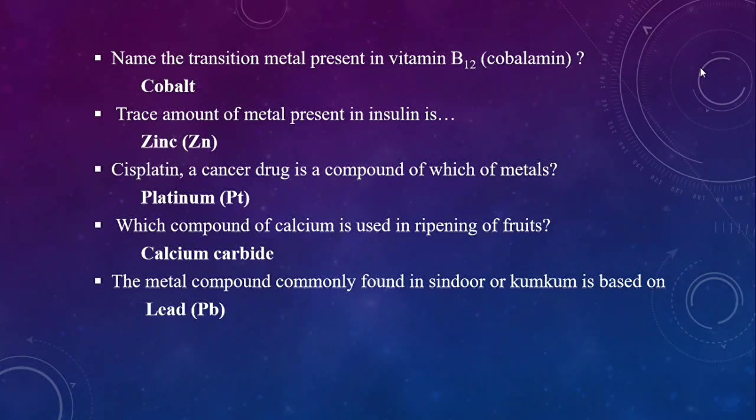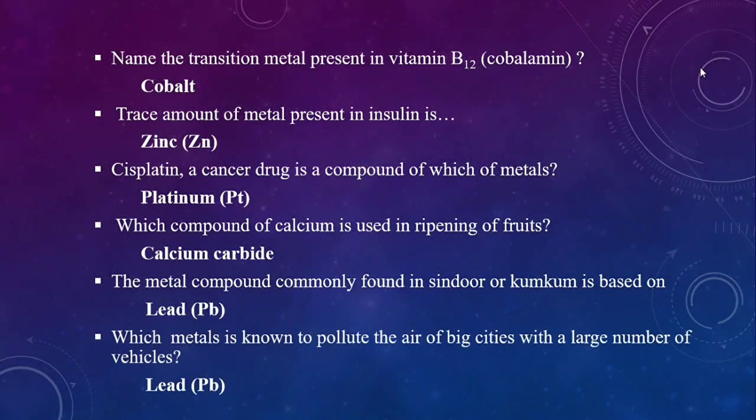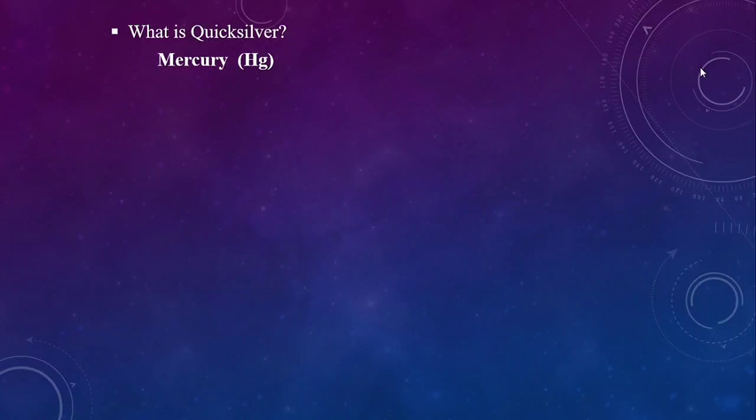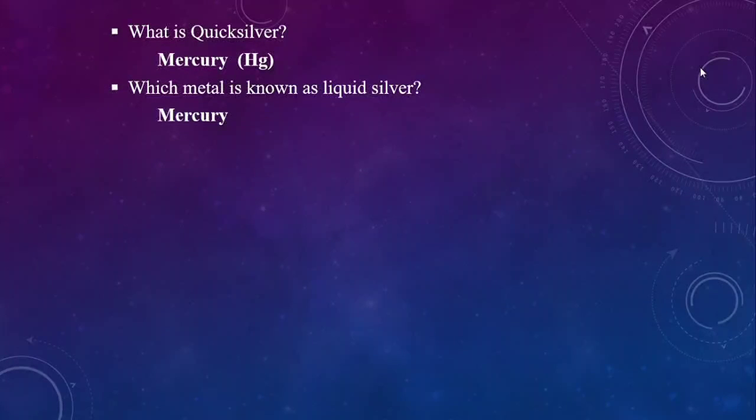The metal compound commonly found in sindoor or kumkum is based on lead. Which metal is known to pollute the air of big cities with a large number of vehicles? That is also lead, Pb. And what is quicksilver? Mercury is known as quicksilver. That is a very important point. And which metal is known as liquid silver? That is also mercury. So mercury is known as quicksilver and also liquid silver.